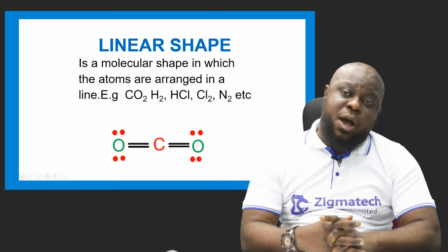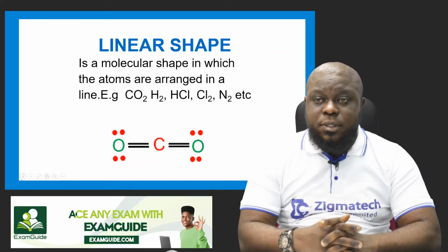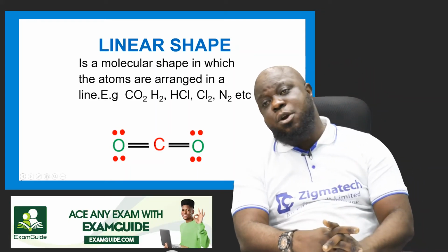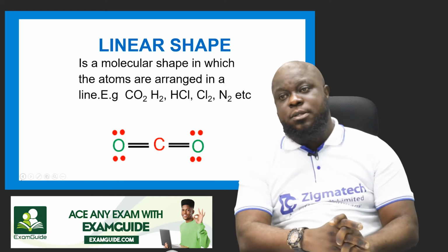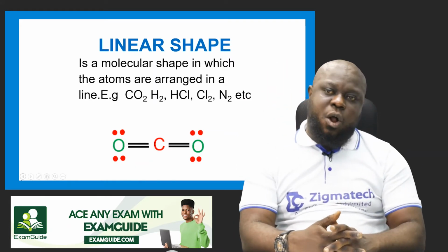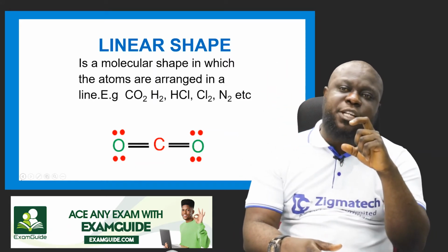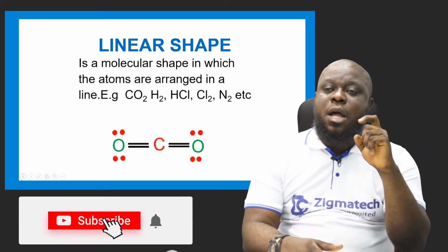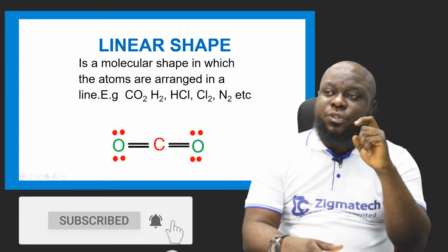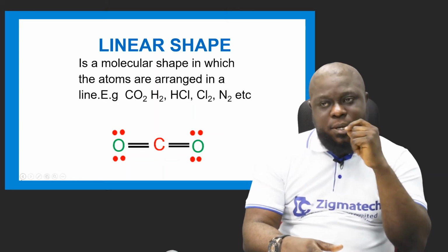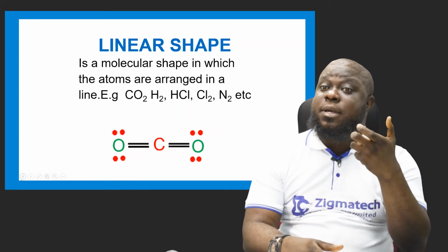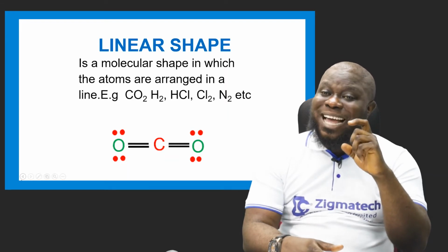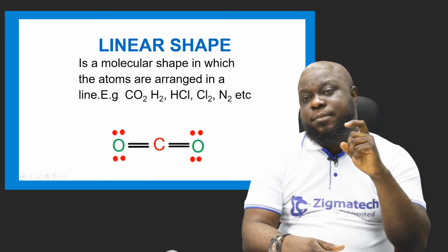So we get carbon dioxide, the hydrogen molecule, hydrochloric acid, chlorine, nitrogen, etc. Most of these linear shaped molecular structures are molecules that are diatomic. Most of them are diatomic. Take note.